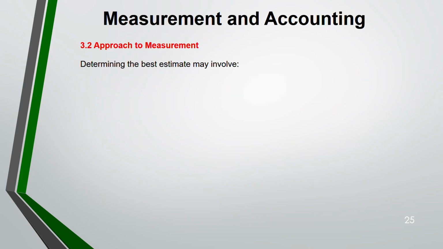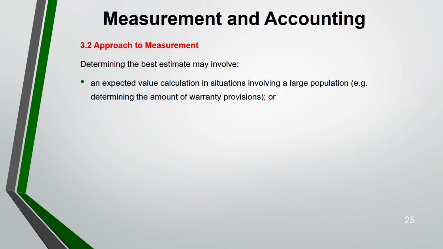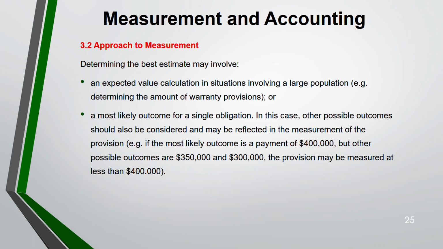Now, the best estimate will involve an expected value calculation when you are taking from a large population. For example, in determining the amount of warranty provision, you have to look at the population to get an expected value. Or if it's a single obligation, you will look at the most likely outcome of that occurring. Okay, so the most likely outcome is the payment of 400,000, but other possible outcomes are 350 and 300.